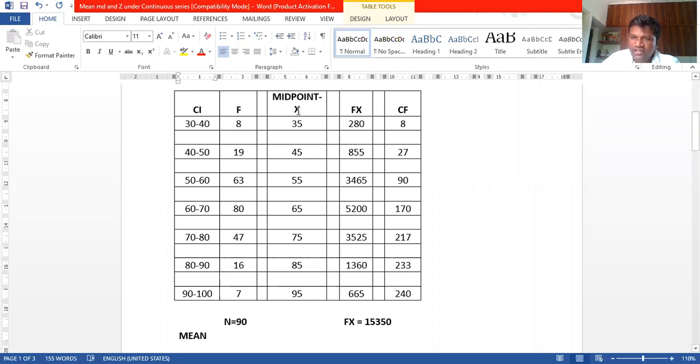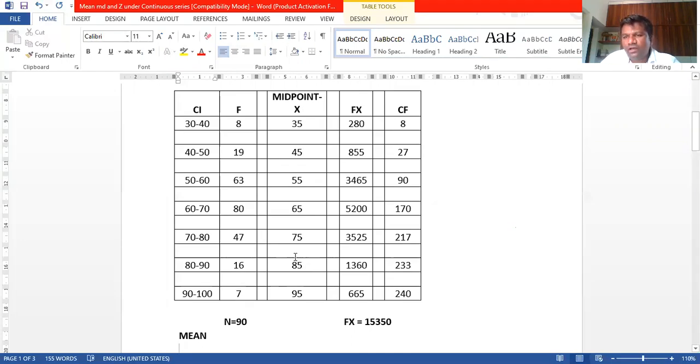In the continuous series we must find the x value, because here they will not give any x value, but in the individual and discrete series they will directly give the x value. In the continuous series they will not give any x value. Because of that reason we have to find out the midpoint or mid value, that is x. How to find out the x value we know. Now we will go for the mean.